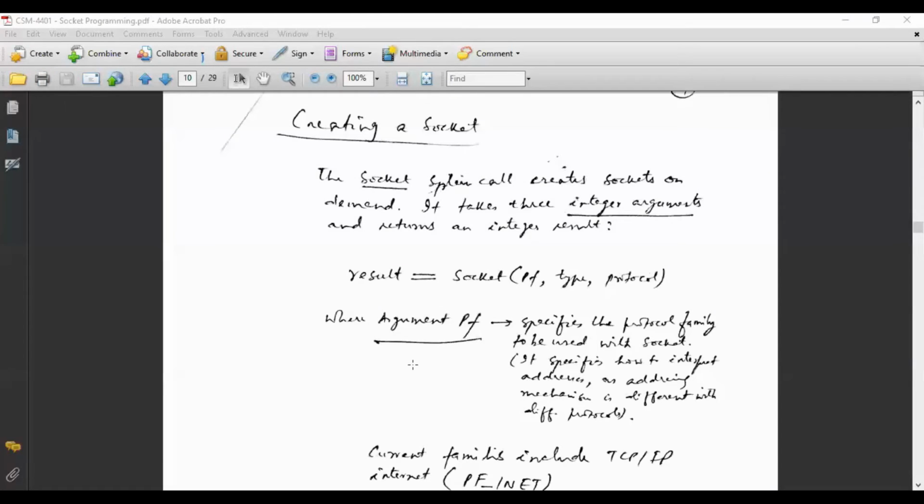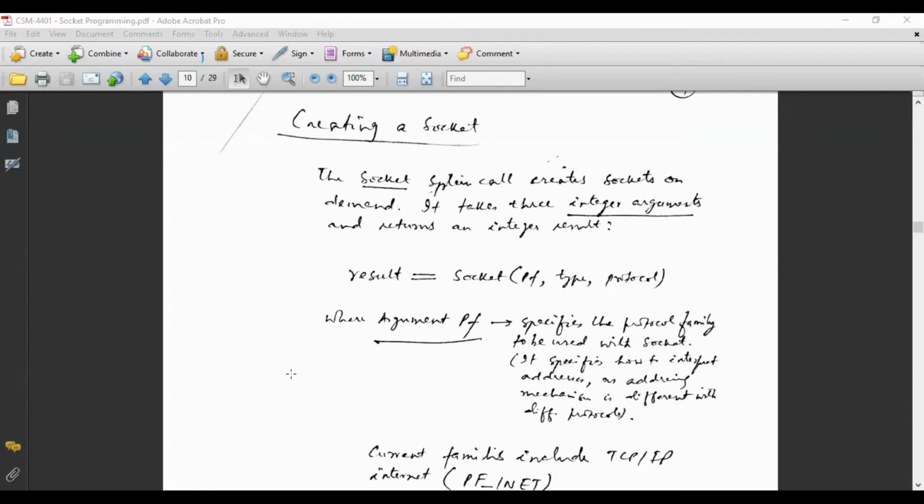Whenever you are interested in creating a socket at the client end or at the server end, you will have to call the system call whose name is socket. Socket takes three parameters or arguments. One argument is protocol family, PF, another is type, and the third is protocol. You pass these three arguments with this socket call, a socket will be created, and for the created socket a descriptor will be returned to you. A descriptor is any integer, maybe 10, 20, 30 or whatever it may be.